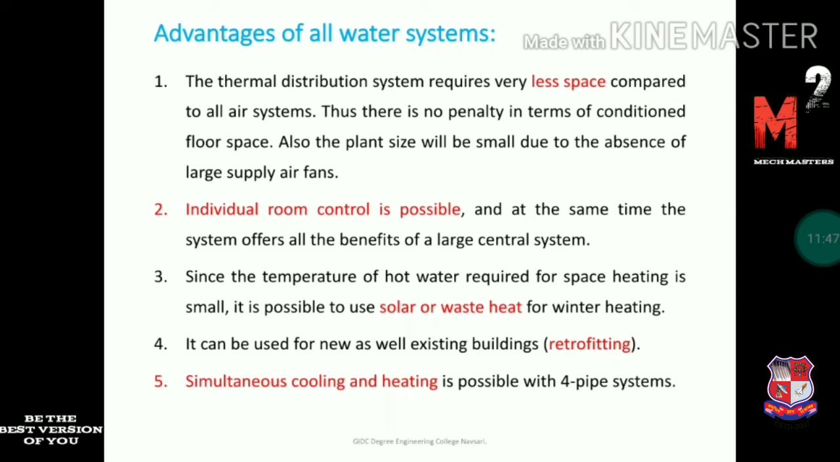Since the temperature of the hot water required for space heating is small, it is possible to use solar or waste heat for winter heating. We use waste heat or solar energy for heating the water in winter air conditioning systems. It can be used for new as well as existing buildings, which means retrofitting of the system is easy in existing buildings compared to the all air system. Simultaneous cooling and heating is possible with the four pipe system.